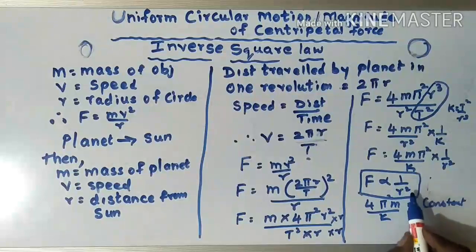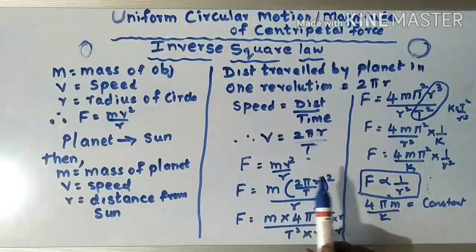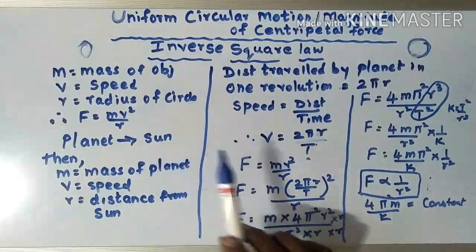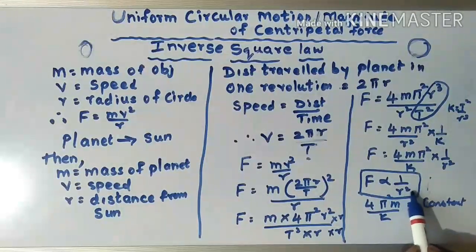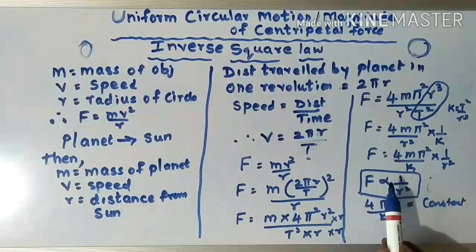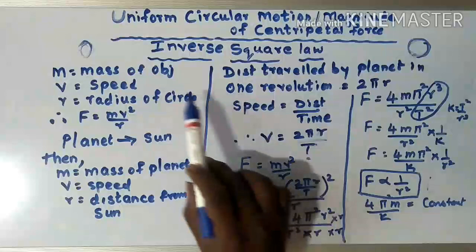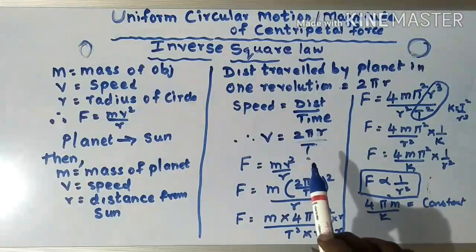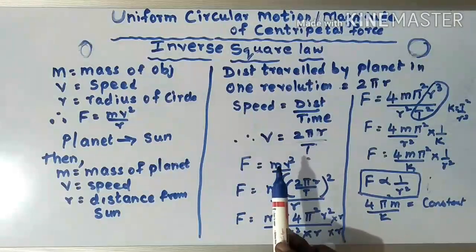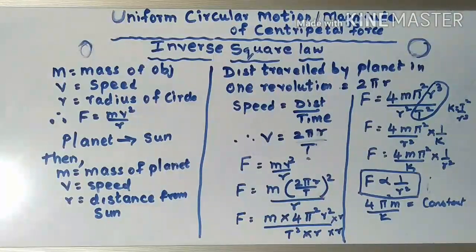F is inversely proportional to the square of the distance. Newton concluded that the centripetal force acting on the planet, which is responsible for its circular motion, is inversely proportional to the square of the distance between the planet and the sun. Newton identified this force with the force of gravity, and hence postulated the inverse square law of gravitation. This gravitational force is much weaker than the other forces in nature, but it controls the universe and decides its future. This is possible because of the huge masses of planets, stars, and other constituents of the universe.